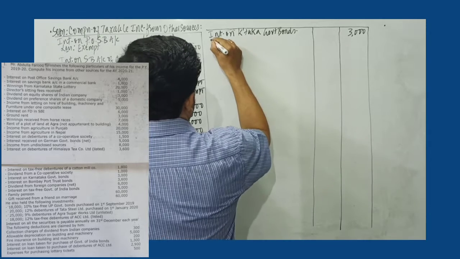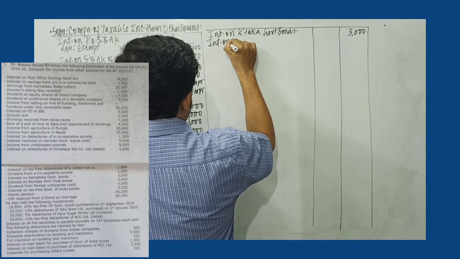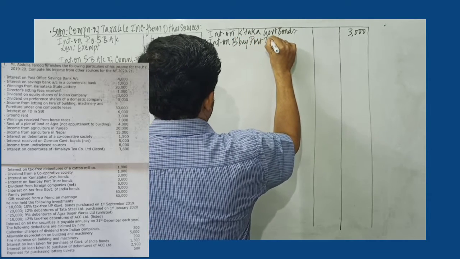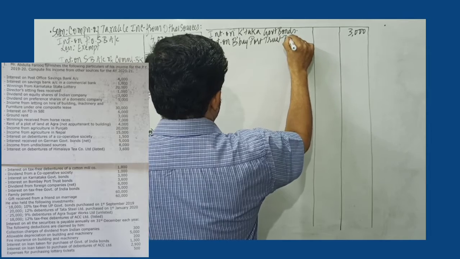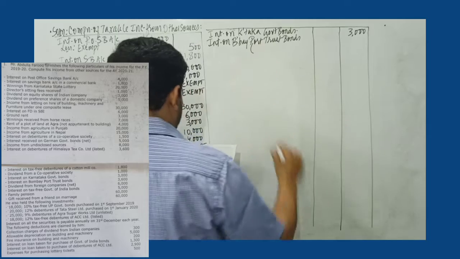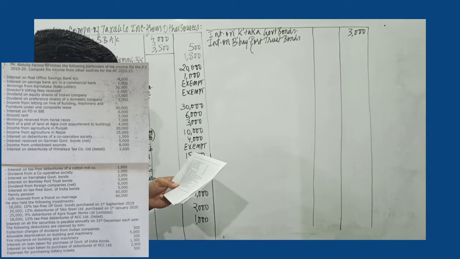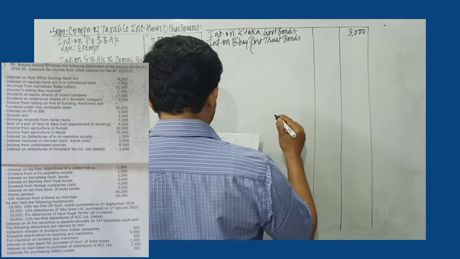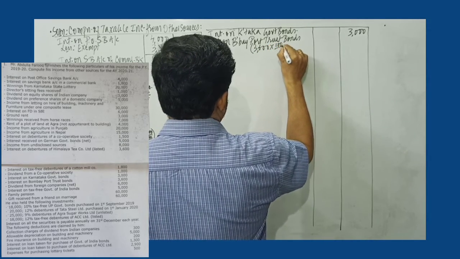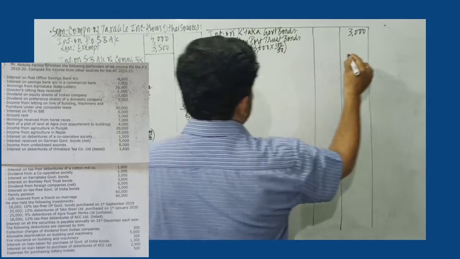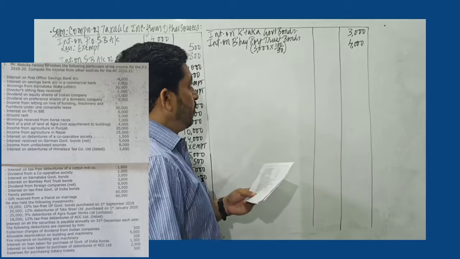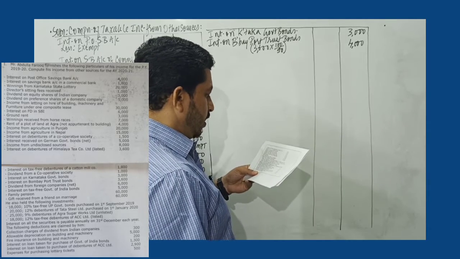Then you have interest on Bombay Port Trust bonds. Now interest amount is given, so TDS definitely has been deducted. So we have 3,600 into 100 divided by 90. So this amount would be 4,000. That is the gross amount of interest on Bombay Port Trust bonds would be 4,000.